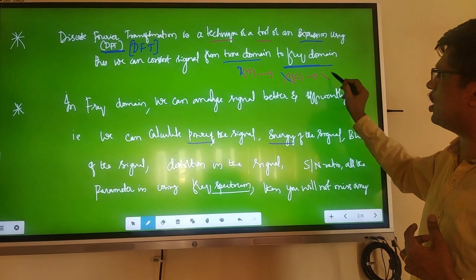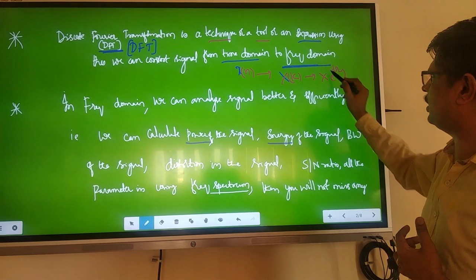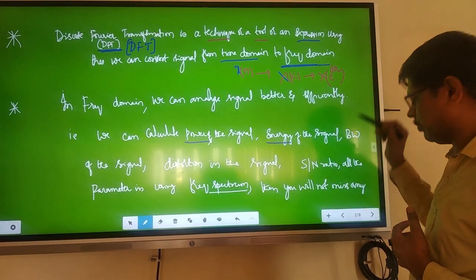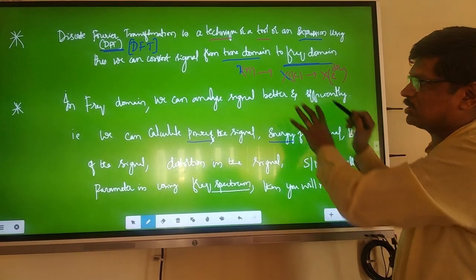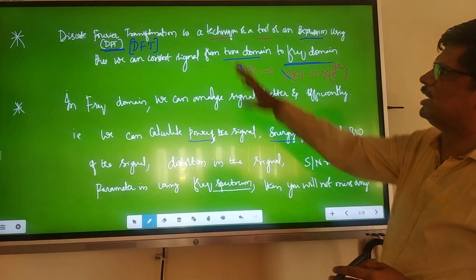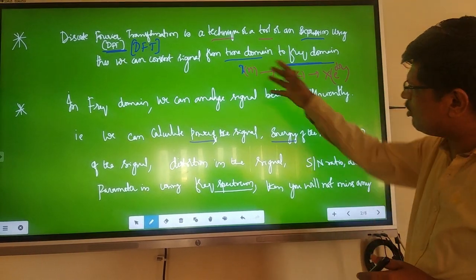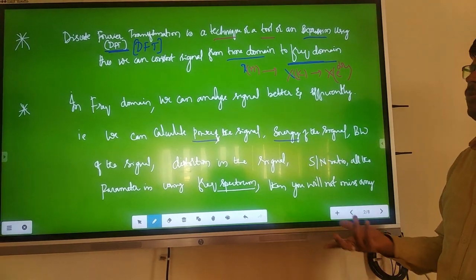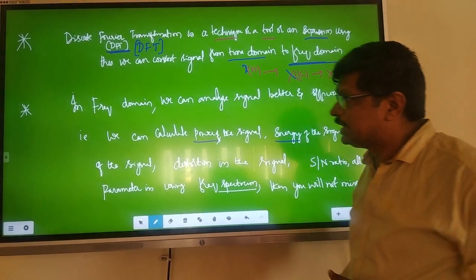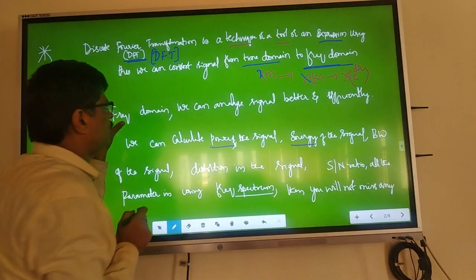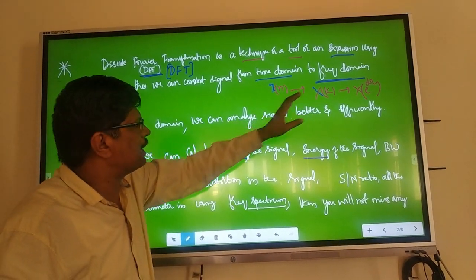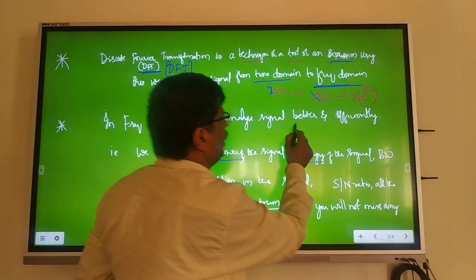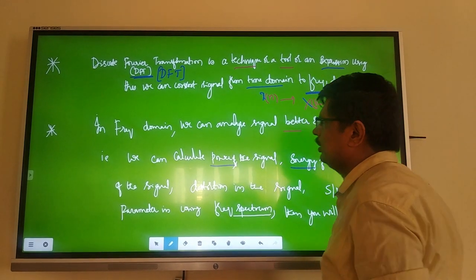That is nothing but X of e power j omega, X of e power j omega versus omega. That means you will study the spectrum. That is basically what the DFT is. Now, why do you convert signals from the time domain to the frequency domain in the first place? In the frequency domain, we can analyze signals better and efficiently also.